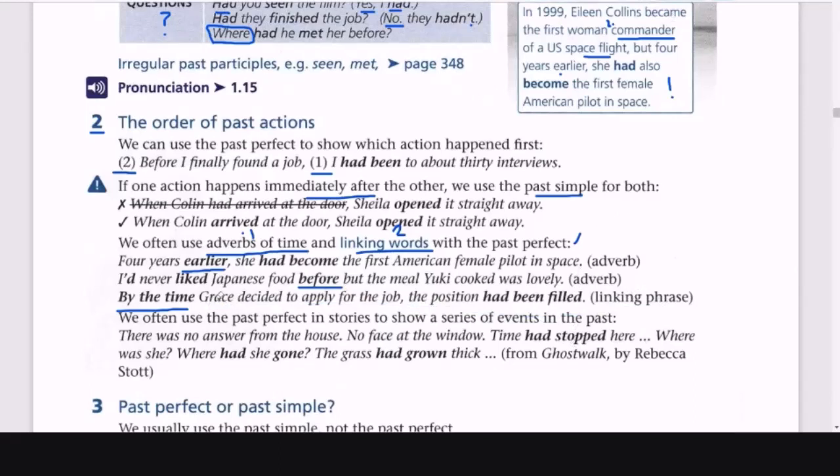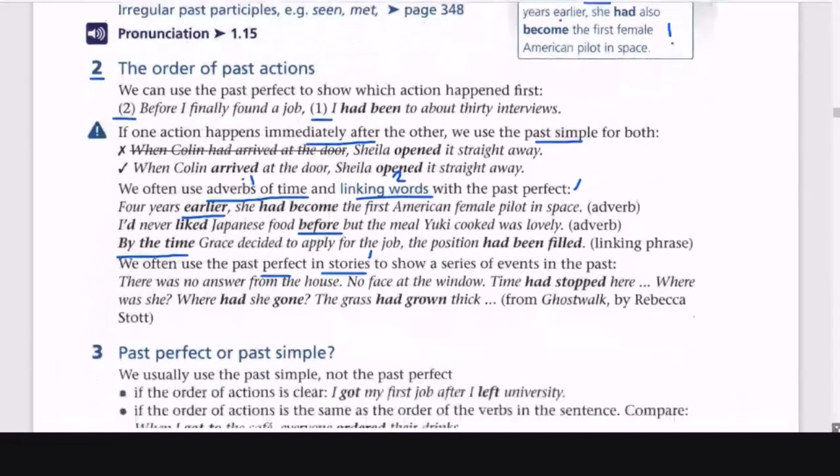The linking phrase by the time and the adverb before or earlier are what we use together with the past perfect. And we often use the past perfect in stories, to show the series of events in the past. She had gone. Where had she gone? The grass had grown thick. So this is the context of stories.